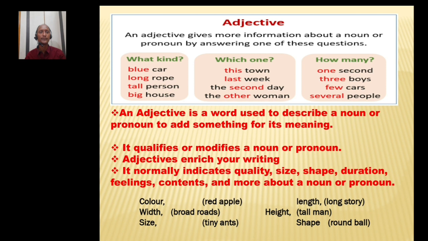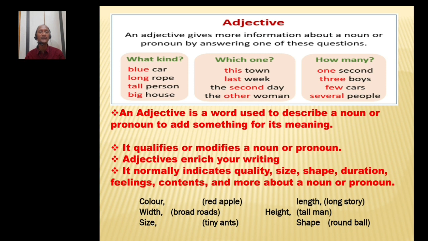You see, what kind of? Noun it is or pronoun. Which one? Noun or pronoun. How many? If you ask these questions to a noun or pronoun, the answer is an adjective. Blue car. If you ask what kind of car it is, the answer is blue. The blue is qualifying the noun car. So it is giving extra information about the car. So blue is considered as an adjective.